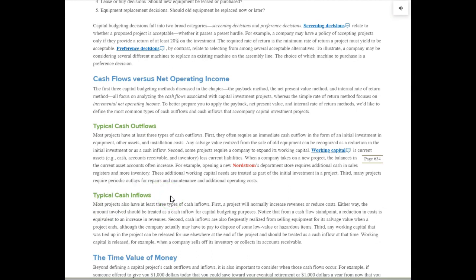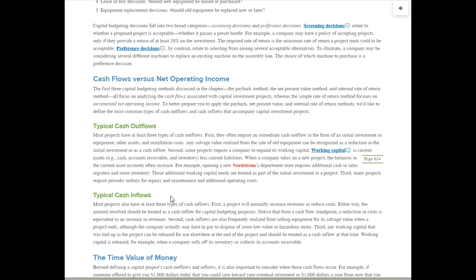Now, cash flows versus net operating income. In this chapter, we are going to concentrate on cash flows for the most part. So if we are given an income statement with an operating income or net income figure, we have to convert that back into a cash flow number. So we're going to be looking for cash outflows, which will be things such as cash costs going out the door.